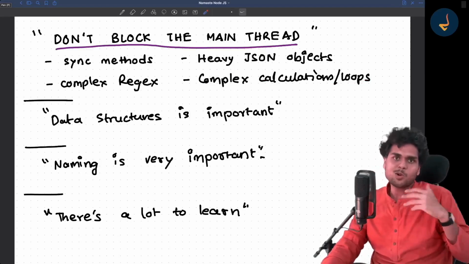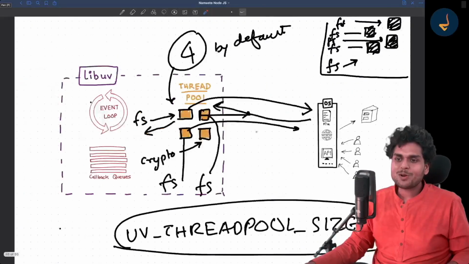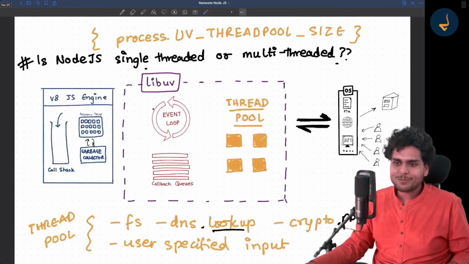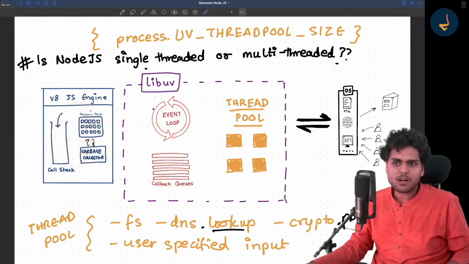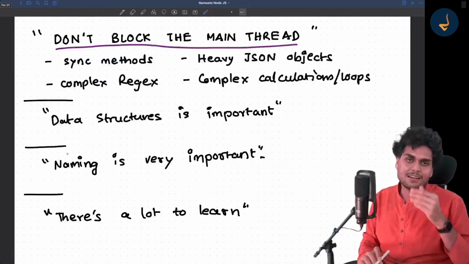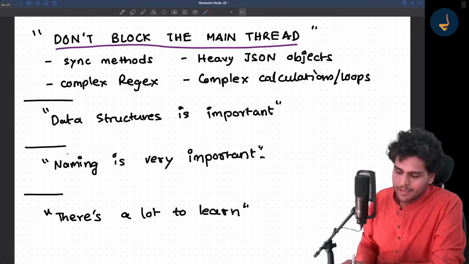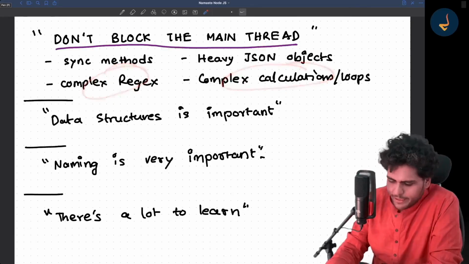Because you know everything now: if your call stack is not empty, the event loop will not be able to put any callback into the call stack. It cannot, unless the JS engine is free, the main thread is idle, and the call stack is empty. Got it? So this is what I wanted to tell you.